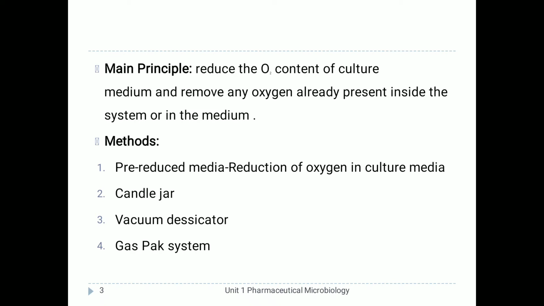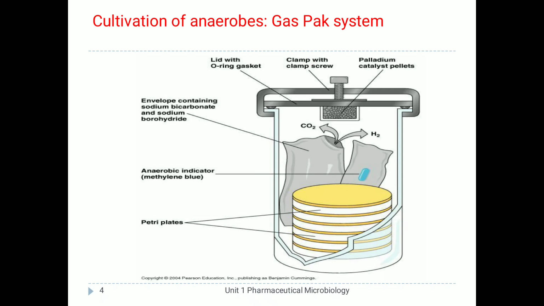And fourth, the most widely used method for cultivation of anaerobes, is the gas pack system. Here in the image you can see the gas pack system, which is mainly employed for cultivation of anaerobic bacteria. It is the method of choice for preparing anaerobic jars.